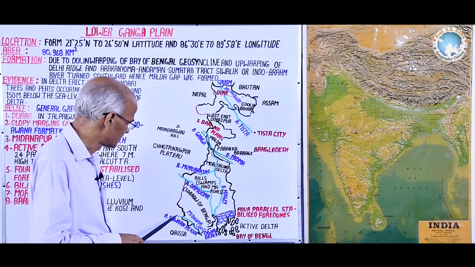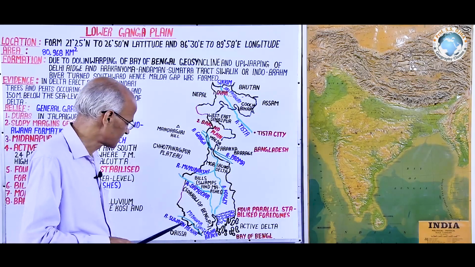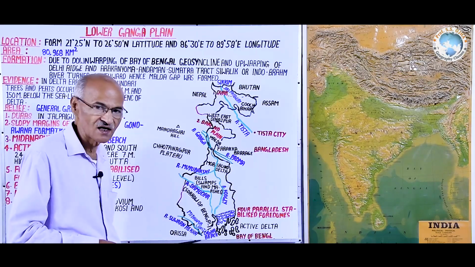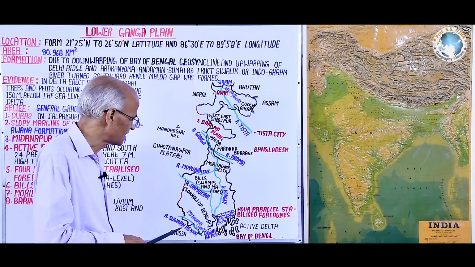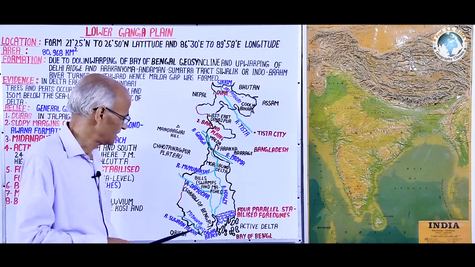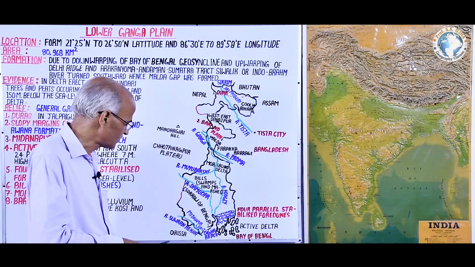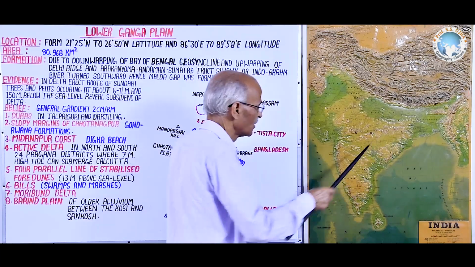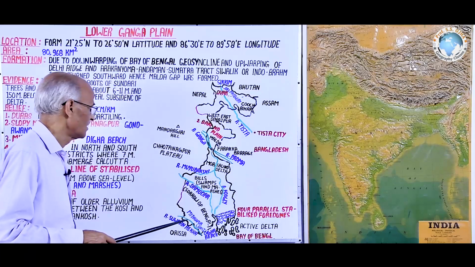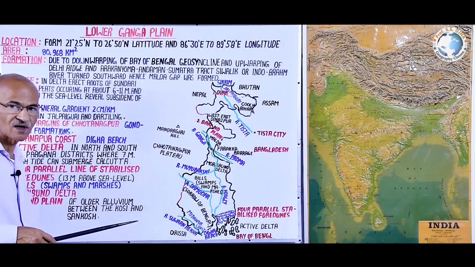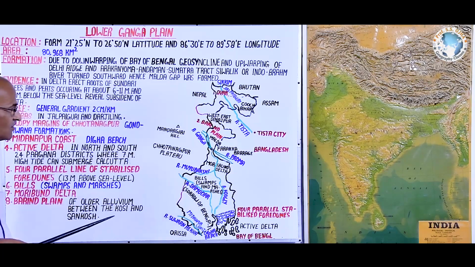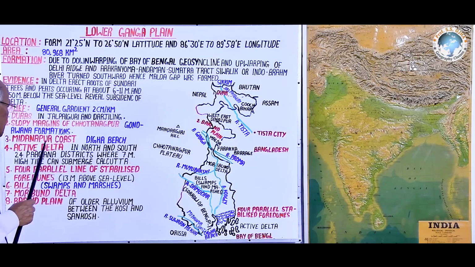And about the Suvarnrekha, we have already discussed that originating from plateau region, it drains nearly along the border of Odisha state and West Bengal state, and it also separates the Odisha coastal plain or eastern coastal plain of India and the lower Ganga plain in West Bengal, or West Bengal coastal plain. Now, on the basis of its varying topography and drainage, it is being divided in several topographic or